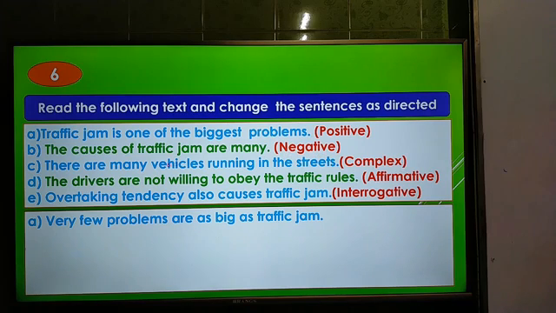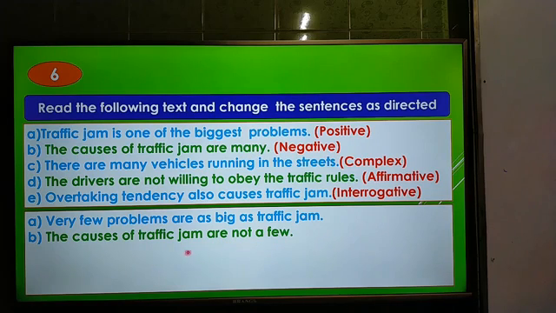we have to make it negative. The causes of traffic jam are many. Negative. So it is a very easy one. Look at the answer: the causes of traffic jam are not a few. We have to write down the opposite word of "many", and we know that the opposite word of "many" is "a few". And we have to always use "not" to make it negative. So the answer is, the causes of traffic jam are not a few. This is the second one.